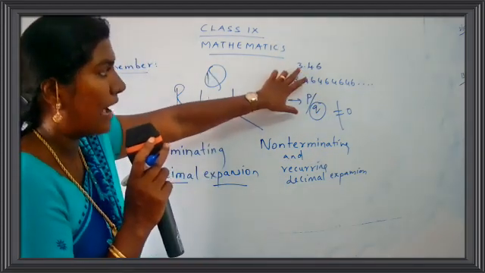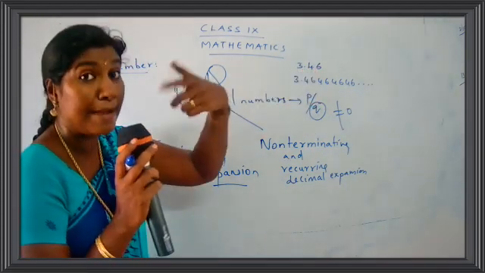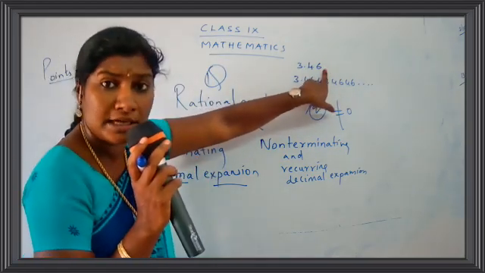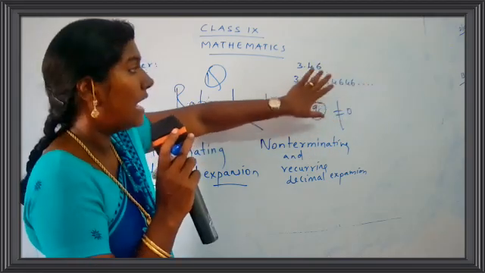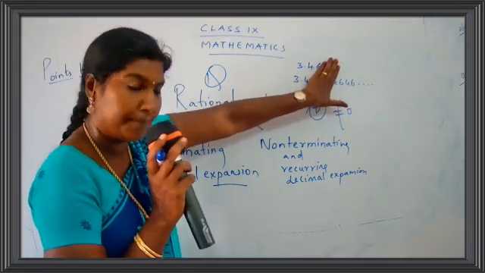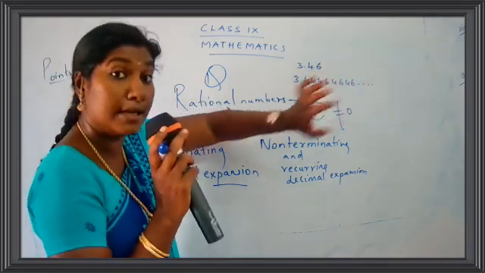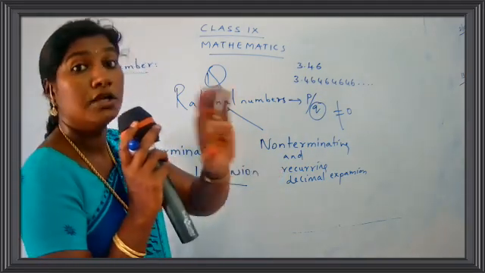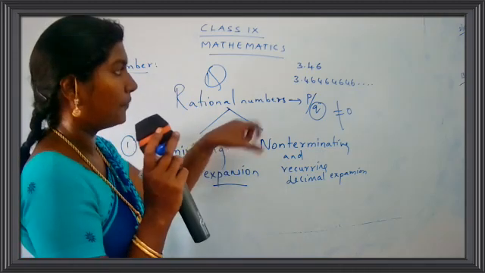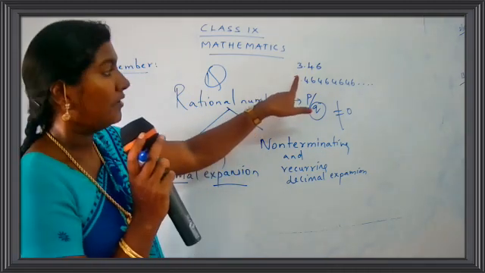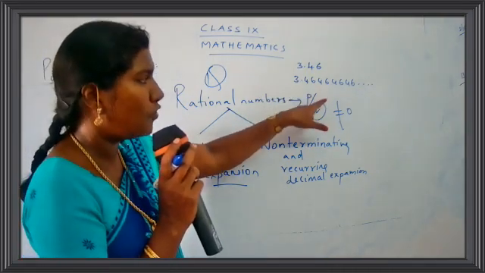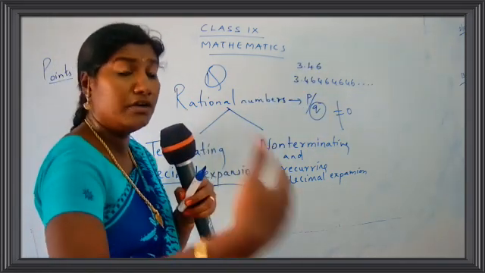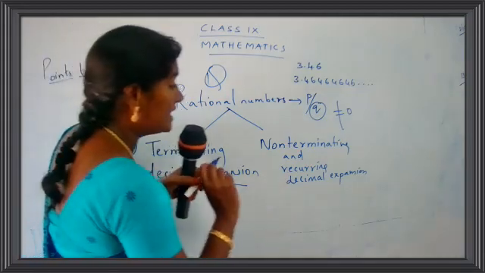The number stops here. The number terminates here. That is, I cannot add any other number here. Can we add any other number? No, no need of adding. I have just stopped the value here. That is 3.46. The number gets terminated. Now just see the second example: 3.46464646. So what happens? It goes on.